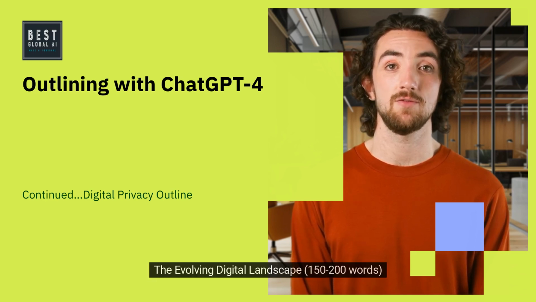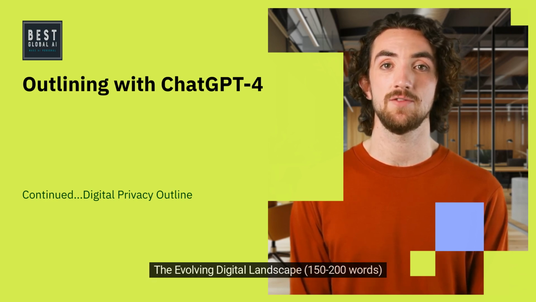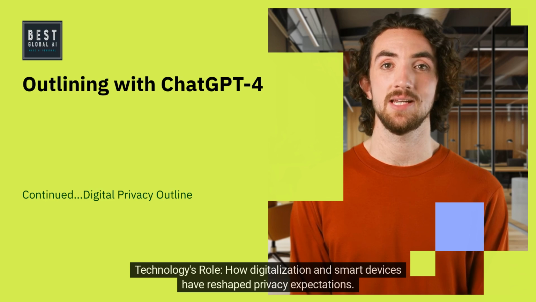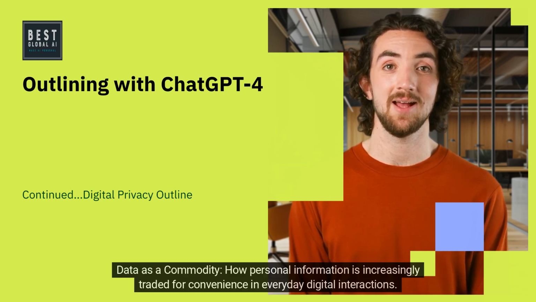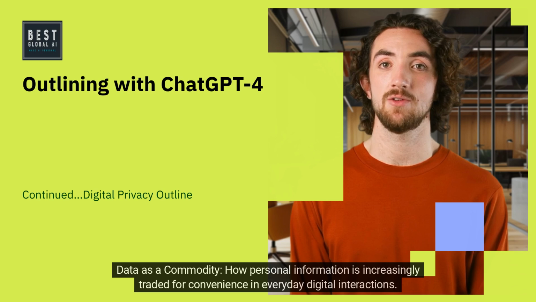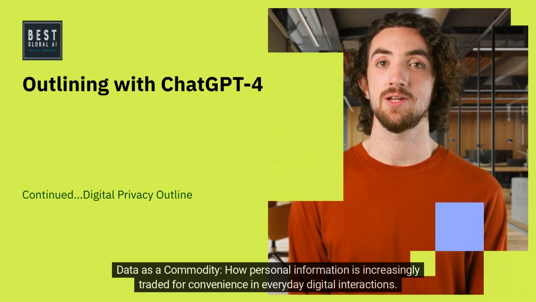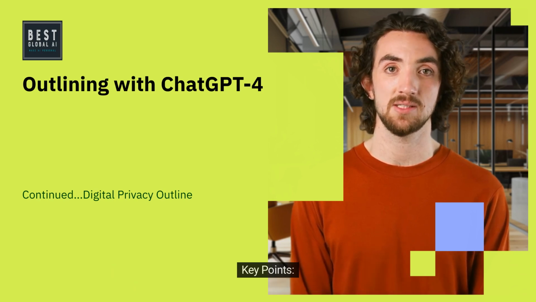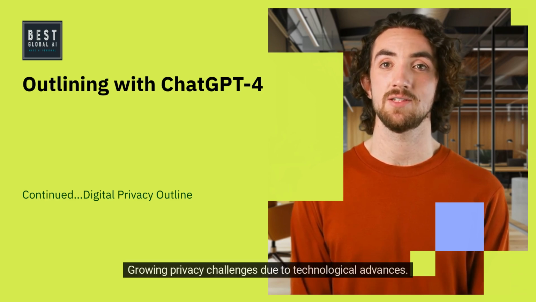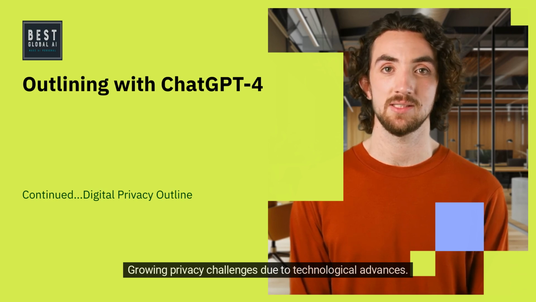1. The Evolving Digital Landscape, 150-200 words. Technology's role, how digitalization and smart devices have reshaped privacy expectations. Data as a commodity, how personal information is increasingly traded for convenience in everyday digital interactions. Key points: ubiquity of connected devices and platforms. Growing privacy challenges due to technological advances.